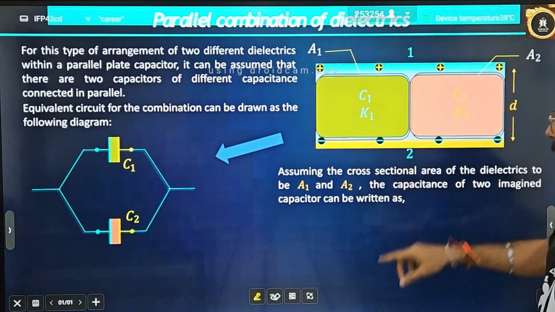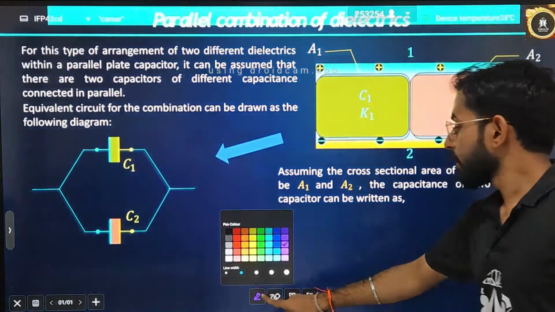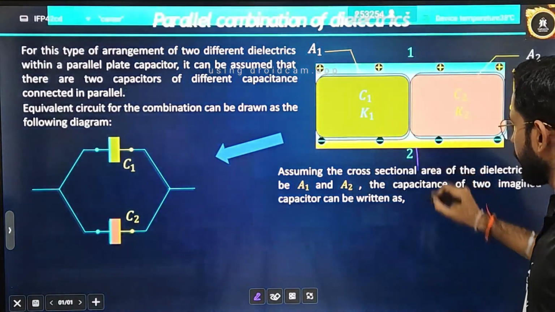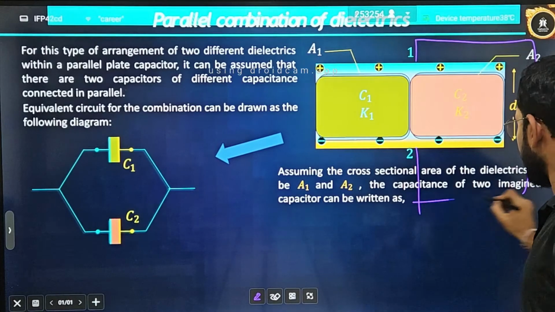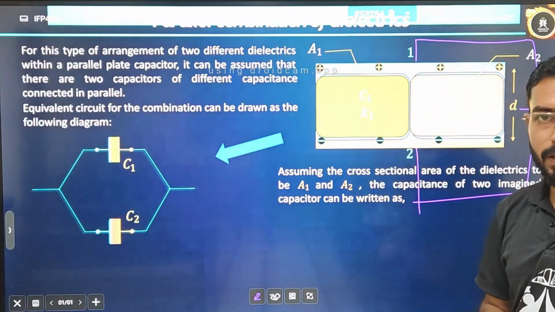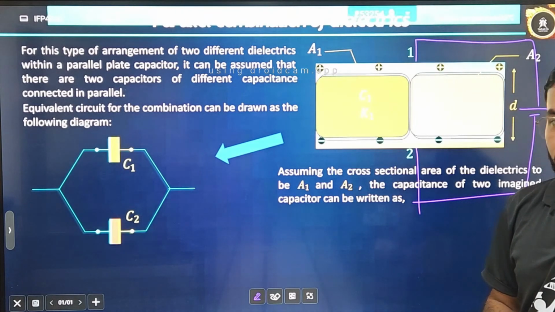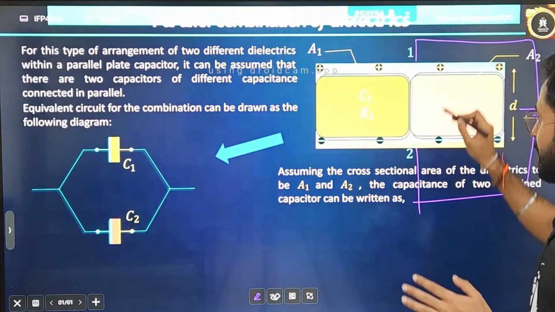This is how a parallel combination looks. Firstly, understand how it will look, and how I will judge that it is a parallel combination. That is more important. In a parallel combination the potential difference is the same. In a series combination the potential difference is different. Correct? Now this thing should be remembered in your mind. I don't know how many times I have repeated this. Now how do we judge it? Always we write the potentials. This is the kind of combination.